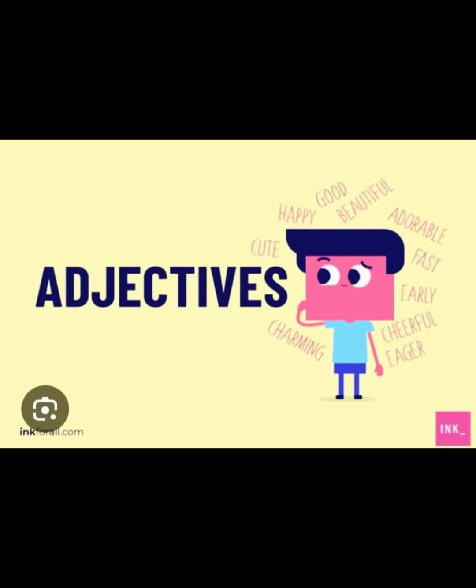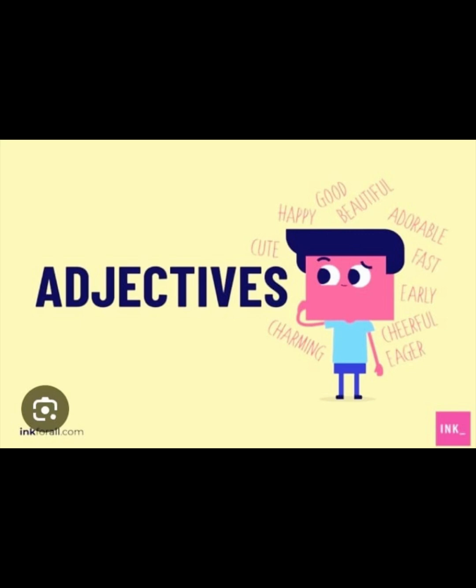So you have a noun like ball, you can describe it with an adjective like red ball. Then you have a common noun like canyon, you can describe it with an adjective like huge canyon. So adjectives always stand before the noun they describe. That is the first rule.